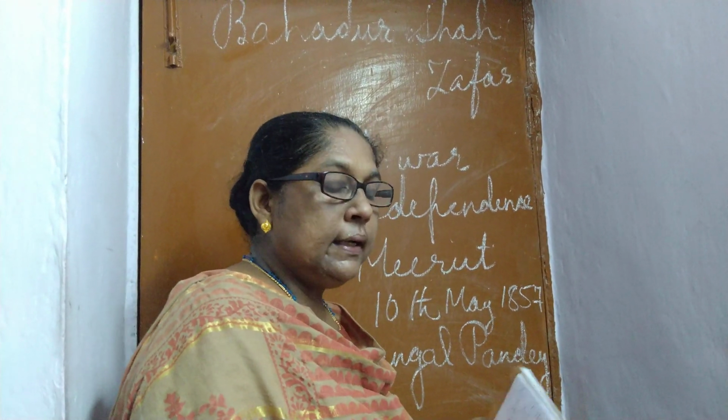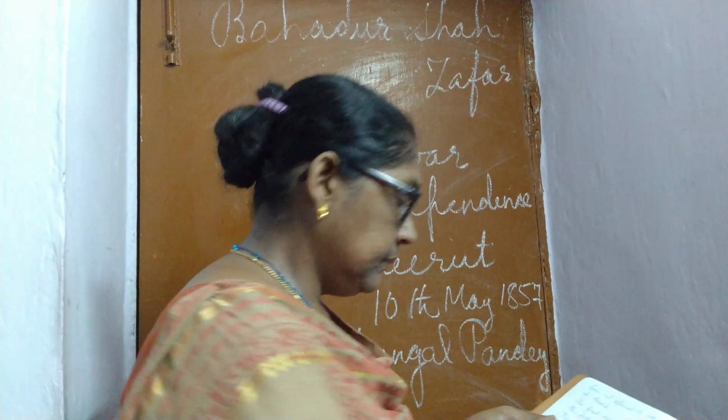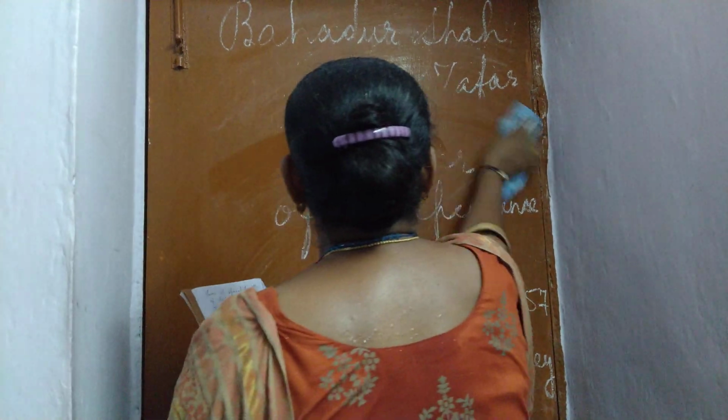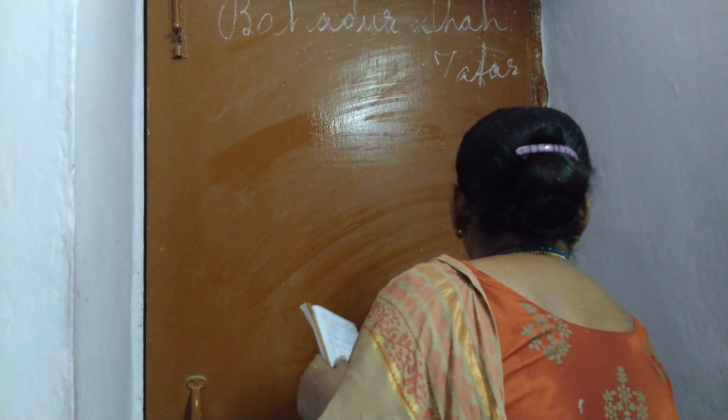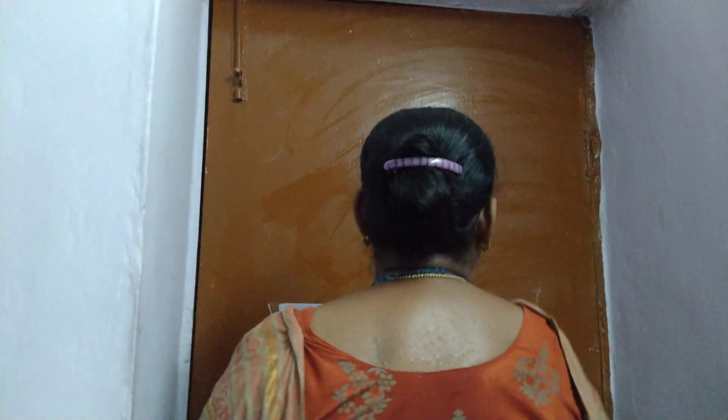Now, what were the reasons for the failure of revolt? British had a bigger army with much better weapons than the Indians.